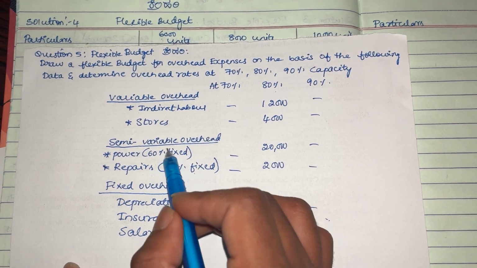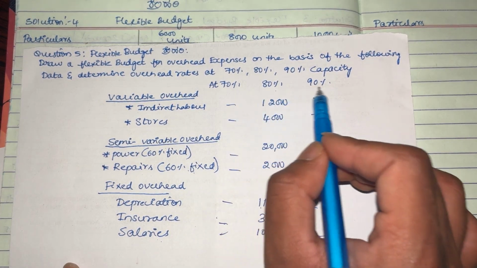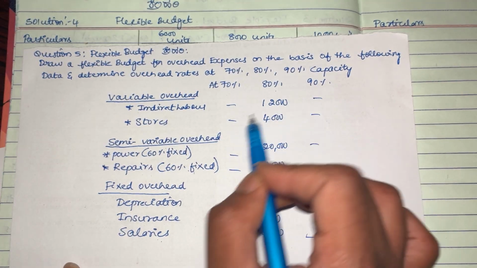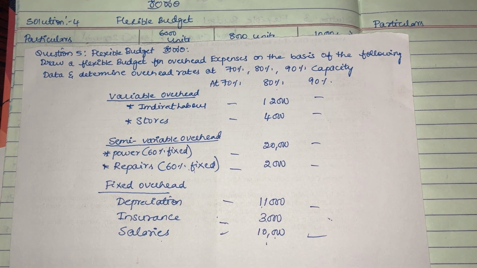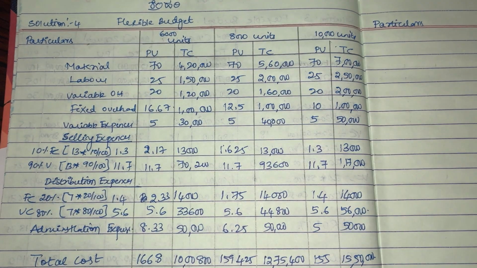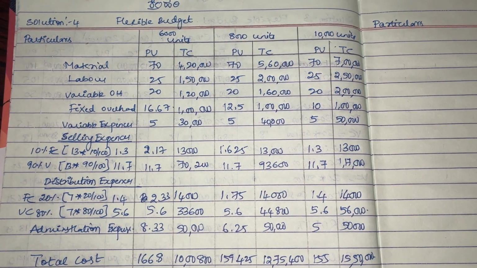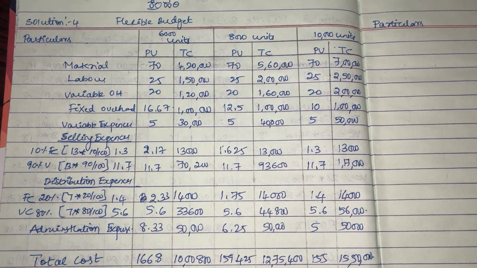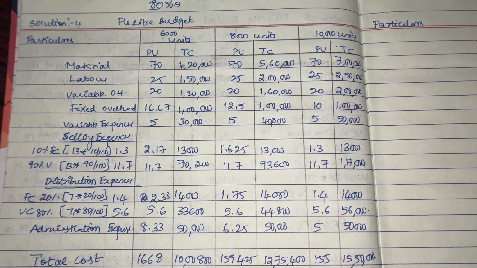Here, even here, power and repairs are 60% fixed. Even this remains fixed irrespective of capacity. Then what fluctuates? Fluctuation will come based on the capacity in terms of variable cost. So let us try to analyze all these things and solve the problem today. Okay, come, let's start the problem. I'll just draw lines here to make you understand more clearly. Okay, now we'll start the problem.